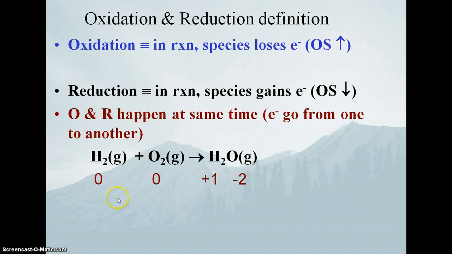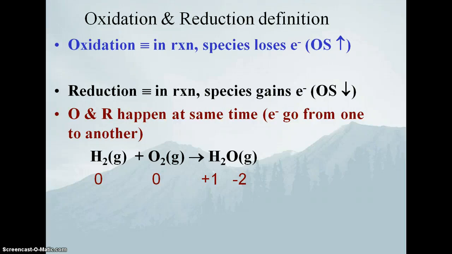So the hydrogen went from 0 to a +1 oxidation state. Its oxidation state went up. That was oxidation. It lost electrons. It went from 0 to +1, so it lost 1 electron. And the oxygen went from 0 to -2, so it gained 2 electrons. Now obviously the number of electrons lost needs to be equal to the number of electrons gained.